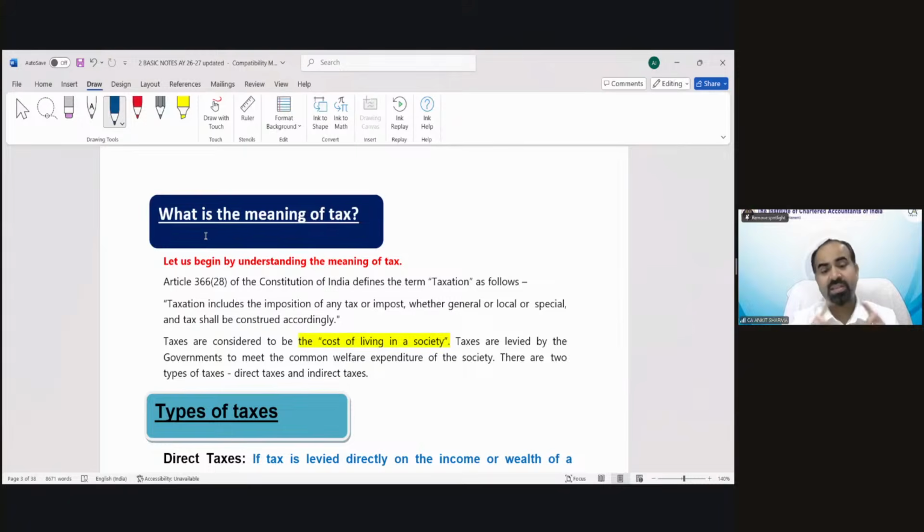You will see there is a committee of the society in which there is a president, a treasurer, a vice president, and other members also. They charge a certain amount from each house. It could be 1,000 rupees per month, or 2,000, depending upon the society structure or the cost of standard of living. Why do they charge?